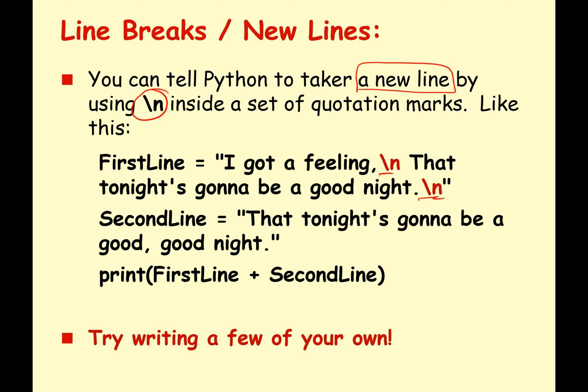So when we see this printed, it's going to say, "I got a feeling," new line, "that tonight's going to be a good night," new line, "that tonight's going to be a good night." And of course, we're printing out using concatenation to put all the text together into one long string. So again, run it, try it, write your own text, add a few new line characters, see what happens. Remember, we always learn best by experimenting and playing with the code. That's what you need to get in the habit of doing. It's okay if it doesn't work or it crashes or whatever. Just keep practicing and trying to get different things to happen.